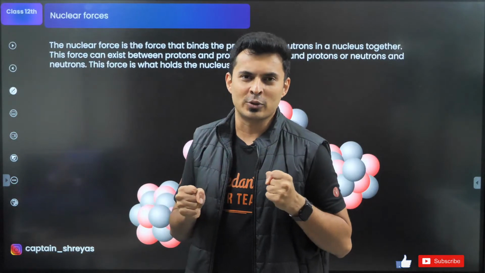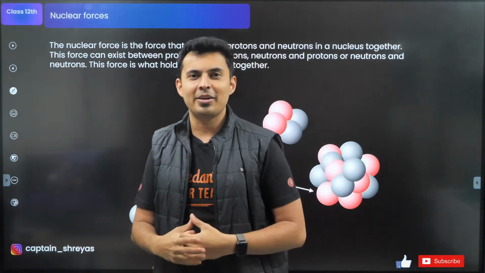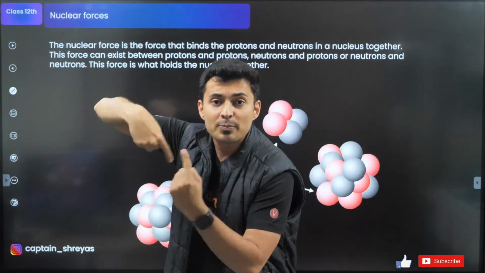It's a short range force, but it is very strong, very superior, stronger than gravity, stronger than electrostatic. And it does not depend on the mass or the charge. It depends on the spin.